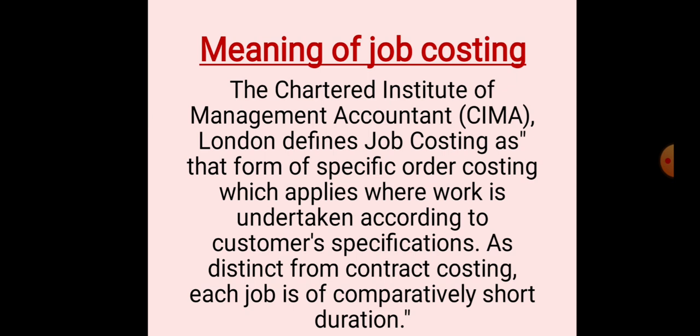As per the customer's orders, or as per the customer's taste and preference, they are going to produce the products. They are not producing mainly for stock or inventory, not to keep in godowns. They only produce if there is an order from the customer, then only they are going to produce the products.